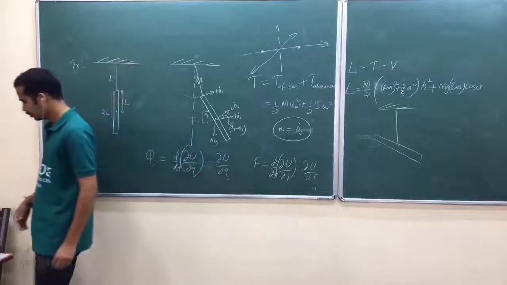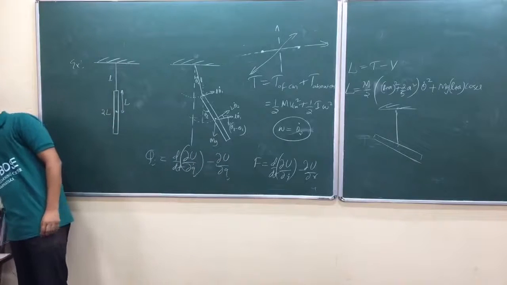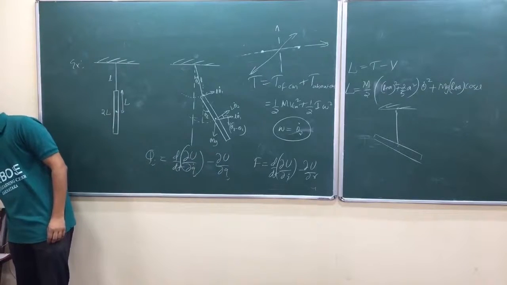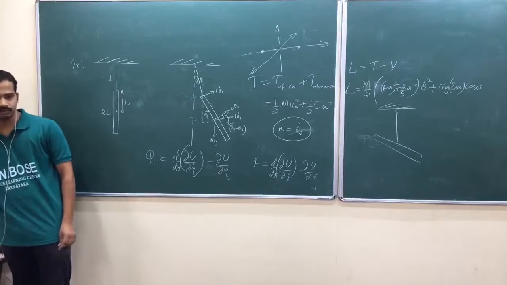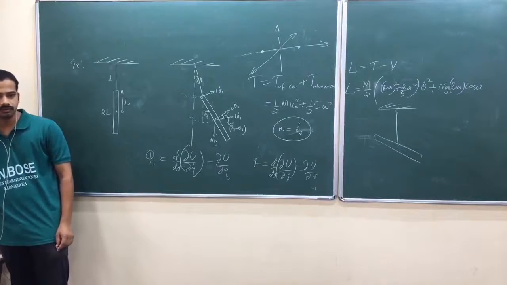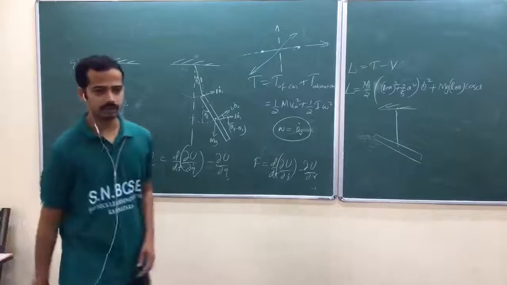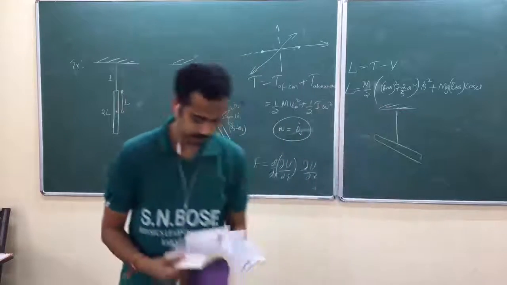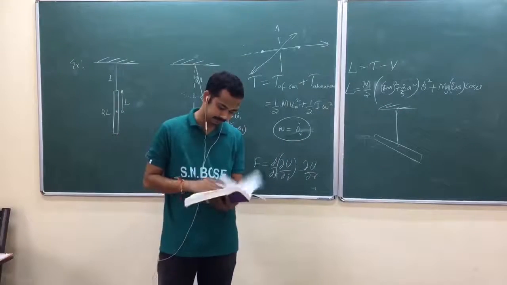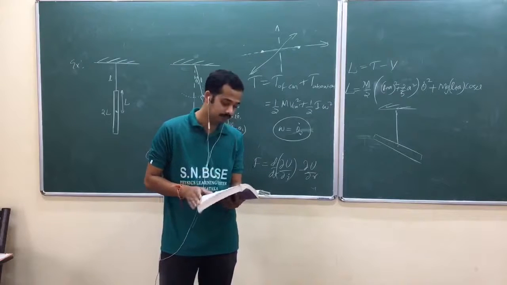Example 9. Okay, 16th one or 9th one? 16th one. It's given over there in J.C. Upadhyay. Yeah, then you better do that. Example number?